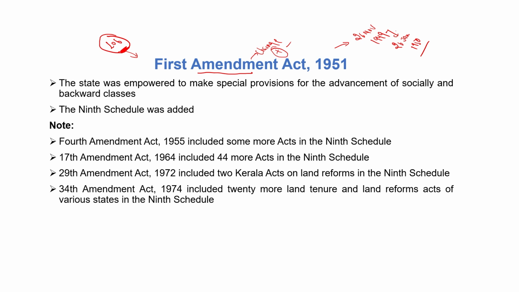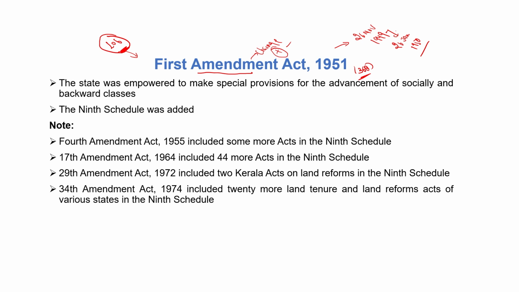Okay, who can do an amendment? Who has the power to amend the Indian constitution? First, Article 368 of the Indian Constitution provides the amendment procedure. So under which article can an amendment be done in our constitution? Under Article 368. Article 368 says that only Parliament has the power.